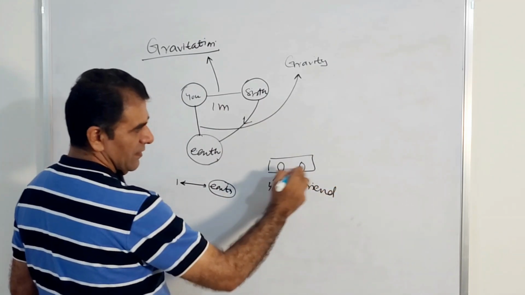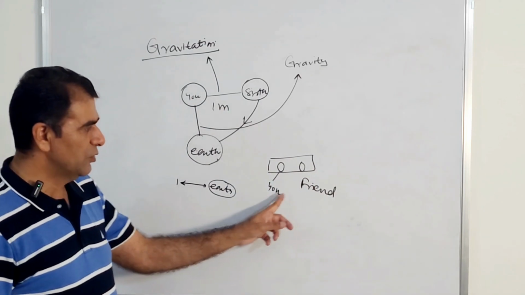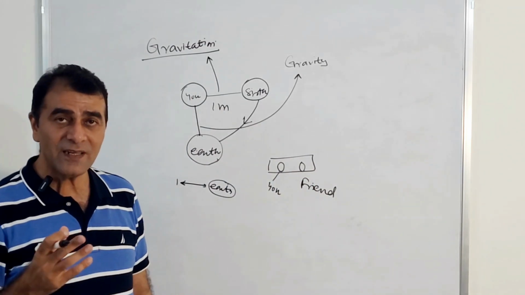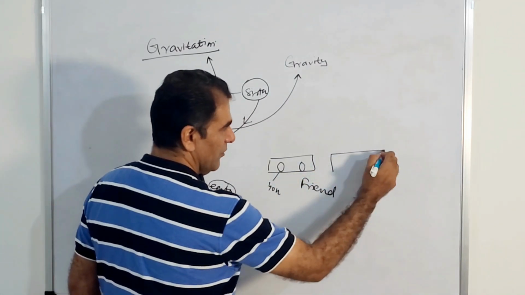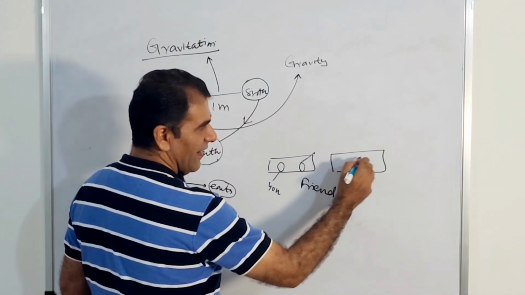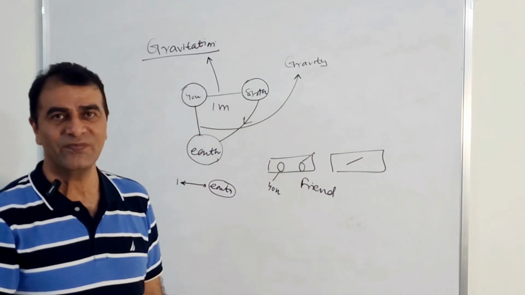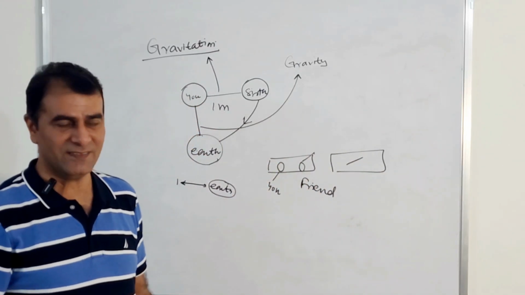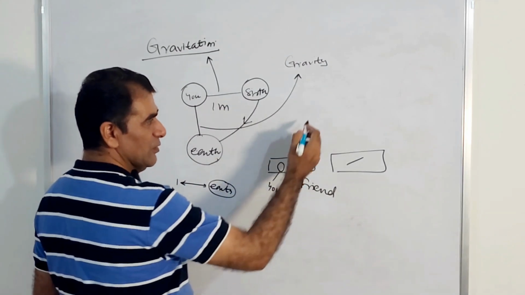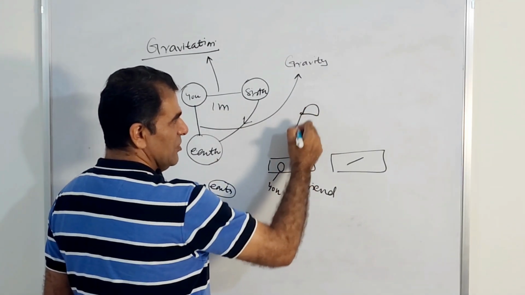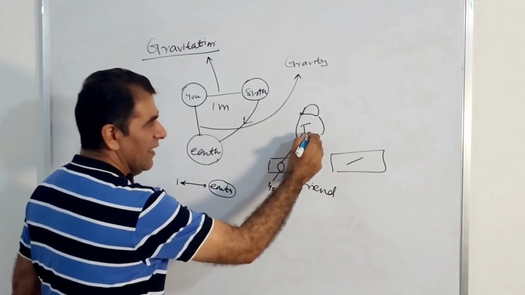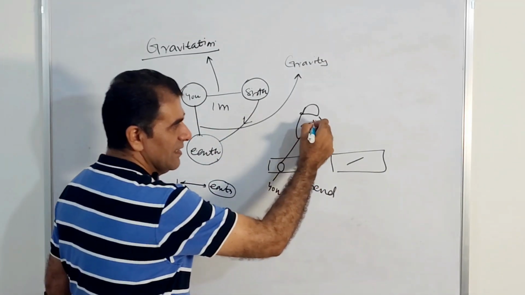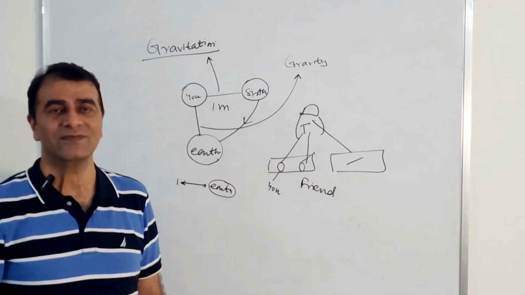Do you know that there is a force of attraction between you and your friend? Let me make it more funny. There is a force of attraction between this desk and this desk also. Any two objects. There is a force of attraction between the teacher and the students also, this teacher and this student, this teacher and this desk also.